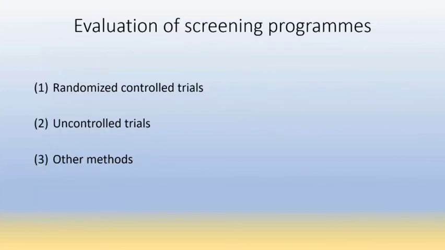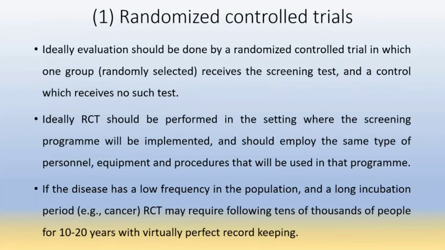Then evaluation of screening programs. There are three methods: randomized control trials, uncontrolled trials, and some other methods. The first one is the randomized control trial for evaluation of a screening test. Ideally, evaluation should be done by randomized control trials in which one group receives the screening test and the control group receives no such test, meaning they are not having any test.